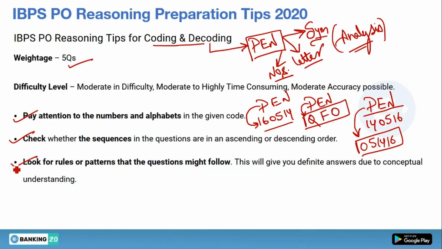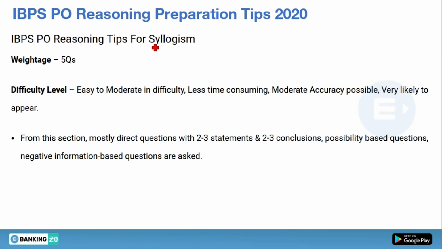So this is coding and decoding, and now we will talk about the most important chapter, that is syllogism. It is very important for your pre as well as the mains examination, and the weightage we can expect from this chapter is 5 questions. The difficulty level can be easy to moderate. It will be less time consuming if you know the concept. Moderate accuracy is expected, or you can expect 100% accuracy if your concept is strong. And it is very likely to appear.